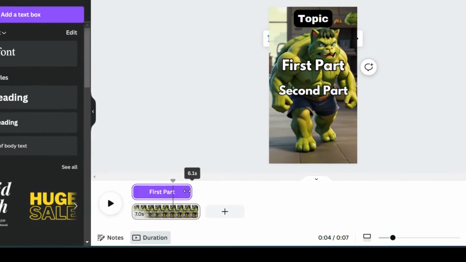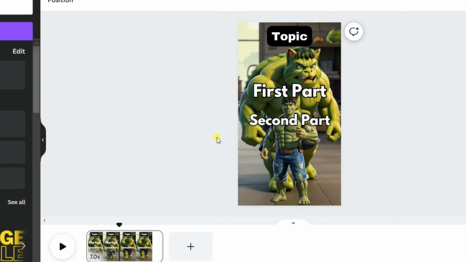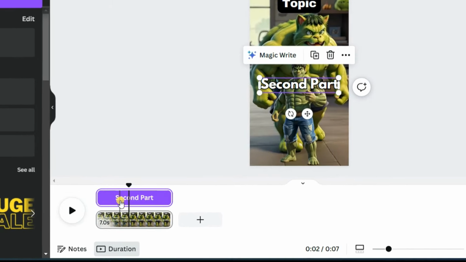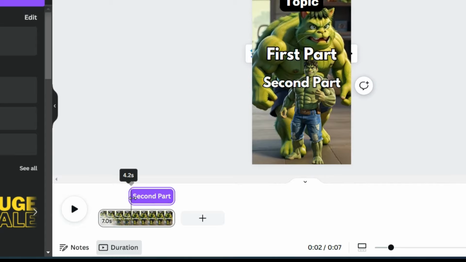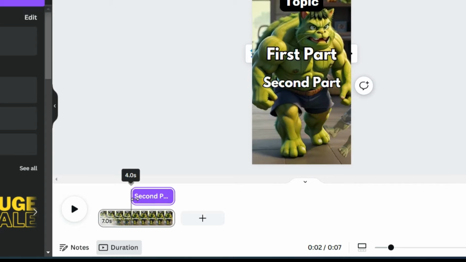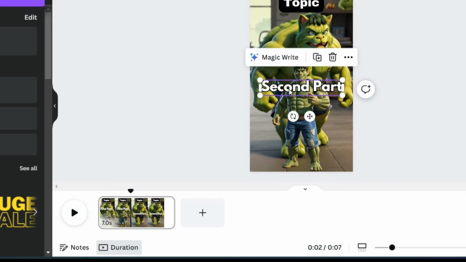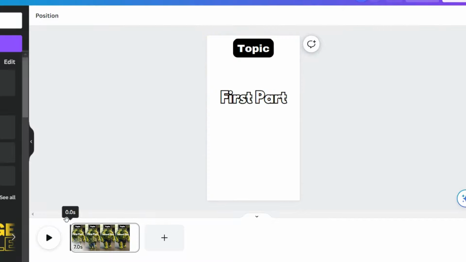Now adjust the timeline to 3 seconds to display our first part of the text. Now right-click on the second part of the text, then select Show Timing. Now adjust the timeline to 4 seconds to display our second part of the text. Then drag the second part to the same location as the first part. Our template is nearly ready for data connection.